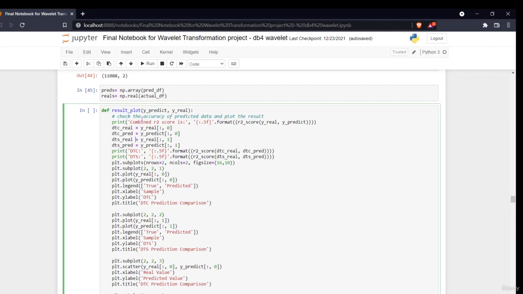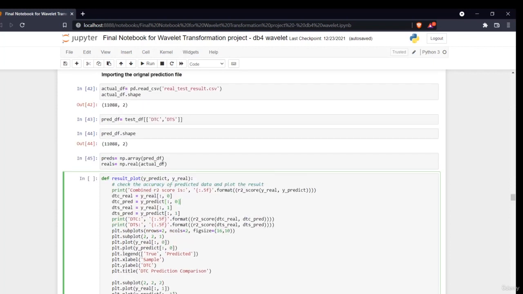It will check the accuracy of the predicted data and plot the results. The very first thing it does is find out the combined R square. The next thing it does is read the data. The DTC real and the DTS real are the first values present here. Understand, guys, two different lists are present in this.